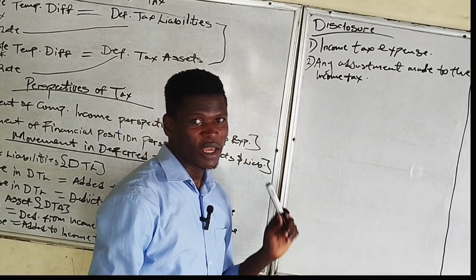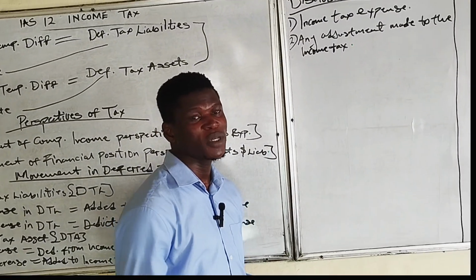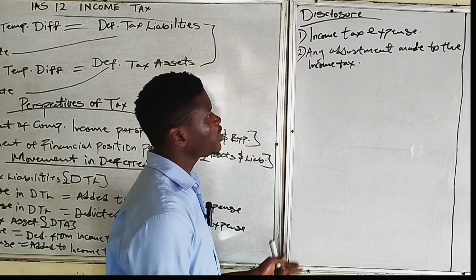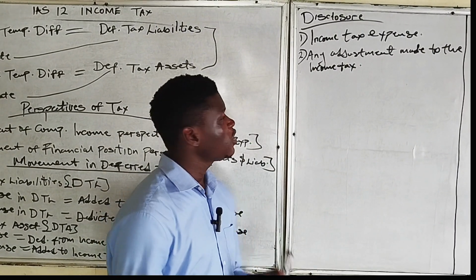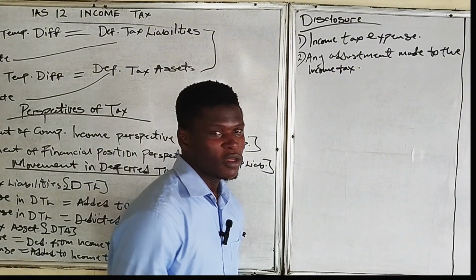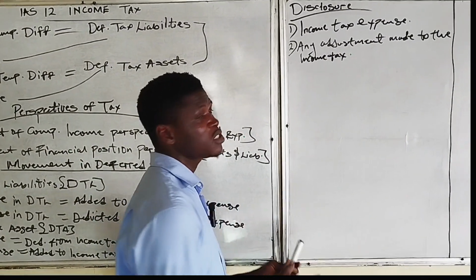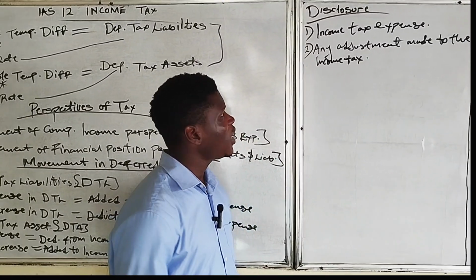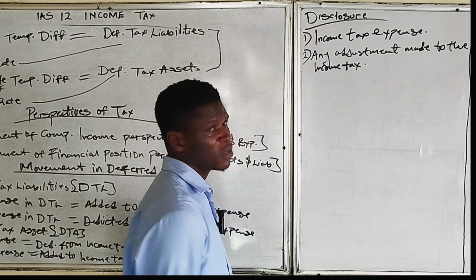You must disclose every adjustment made to the income tax. Just like we said, movement in deferred tax affects our income tax expense. If there's an increase in deferred tax liability, it will affect our income tax expense. Remember that we said an increase in deferred tax liability will be added to the income tax expense, while a decrease in deferred tax liability will be deducted from the income tax expense.